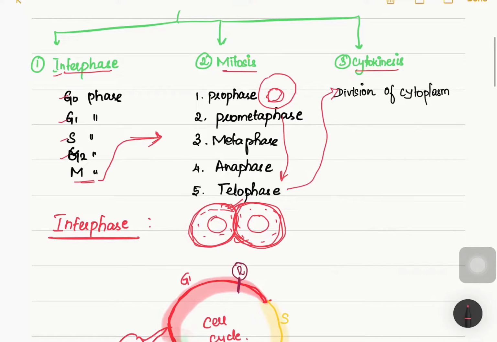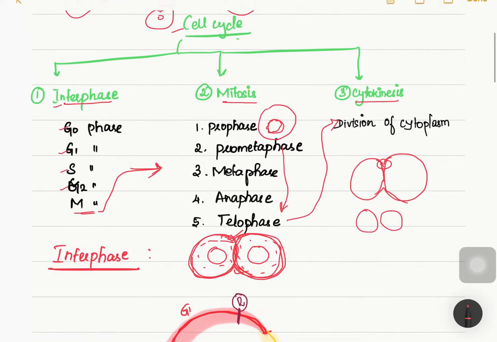So next comes cytokinesis. Cytokinesis is the division of cytoplasm. This furrow will further enlarge till it touches both the ends. Once it has touched, it will become two separated daughter cells. All this together is called a single cell cycle. Then this cycle continues again and again.